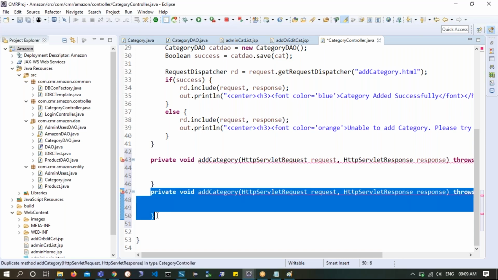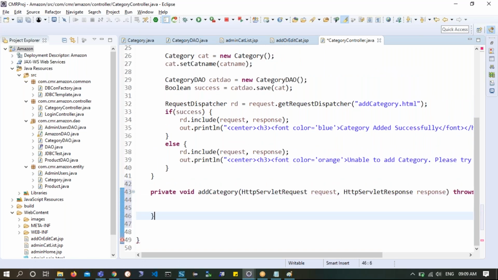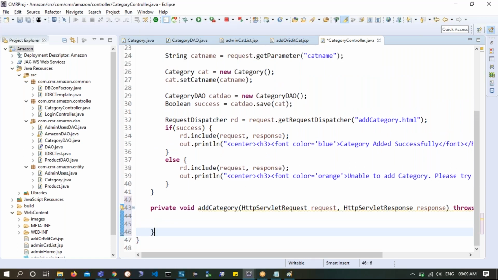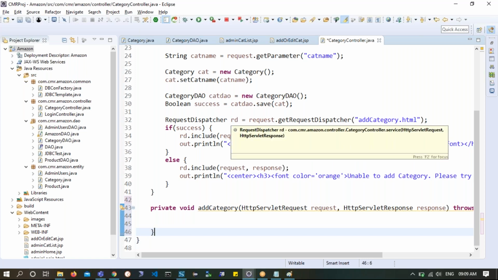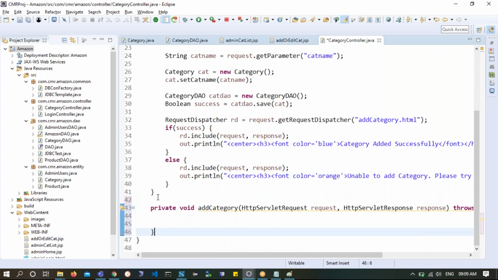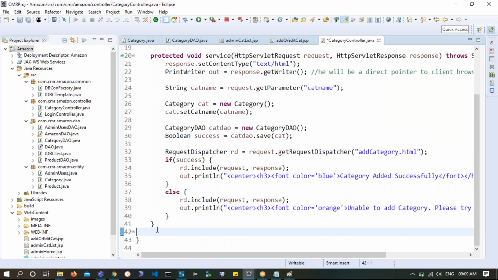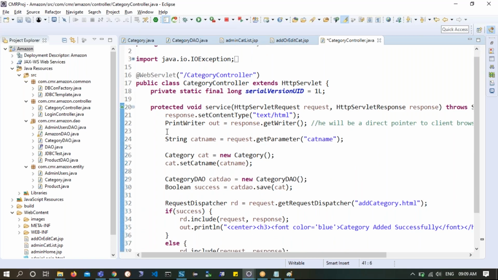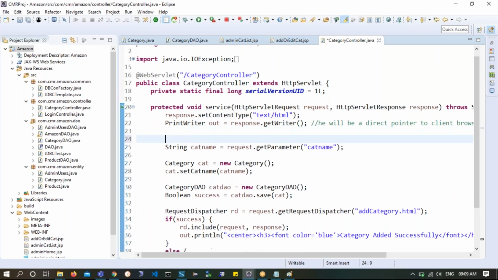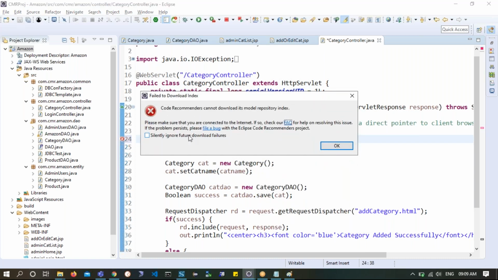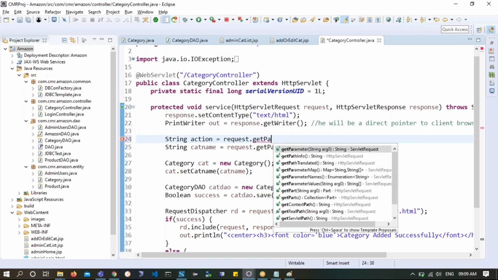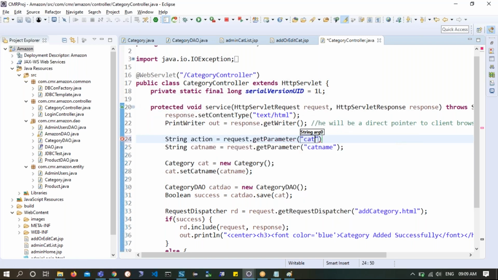or you can simply write only one method for adding or deleting also. It is up to you. Nobody is forcing you to write multiple methods for this. So here, based on the request, you can decide what kind of method to be called with a cat.do. So instead of writing these 4 methods, I could actually decide based on the input here. It's up to you the way you do it. So as a first step, what I could take here is a string action to be performed. I will say request dot get parameter, which is coming as action.